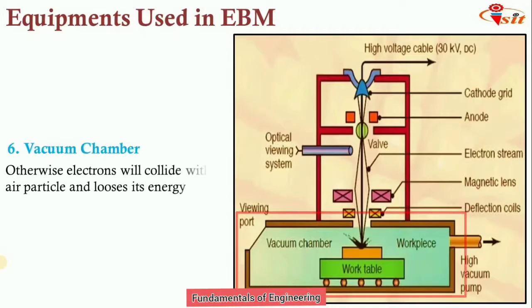The next point is the vacuum chamber. That is important. We have to use the vacuum chamber, otherwise the electrons will collide with air particles and lose their energy. The impact we get from this highly focused beam will not be obtained if we do not use the vacuum chamber. So we have to use it to avoid collision of the accelerating electrons with the air molecules. The process has to be conducted in vacuum.